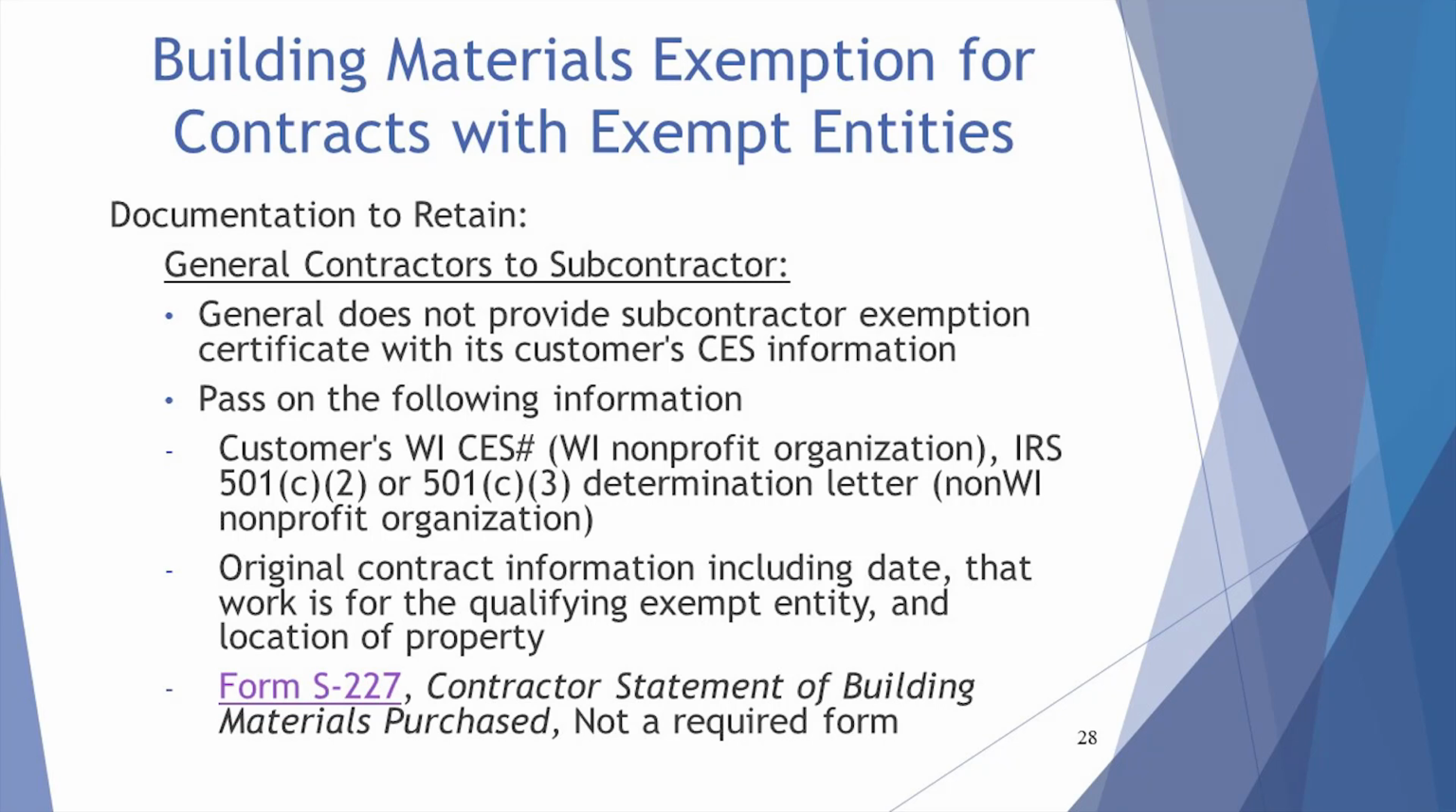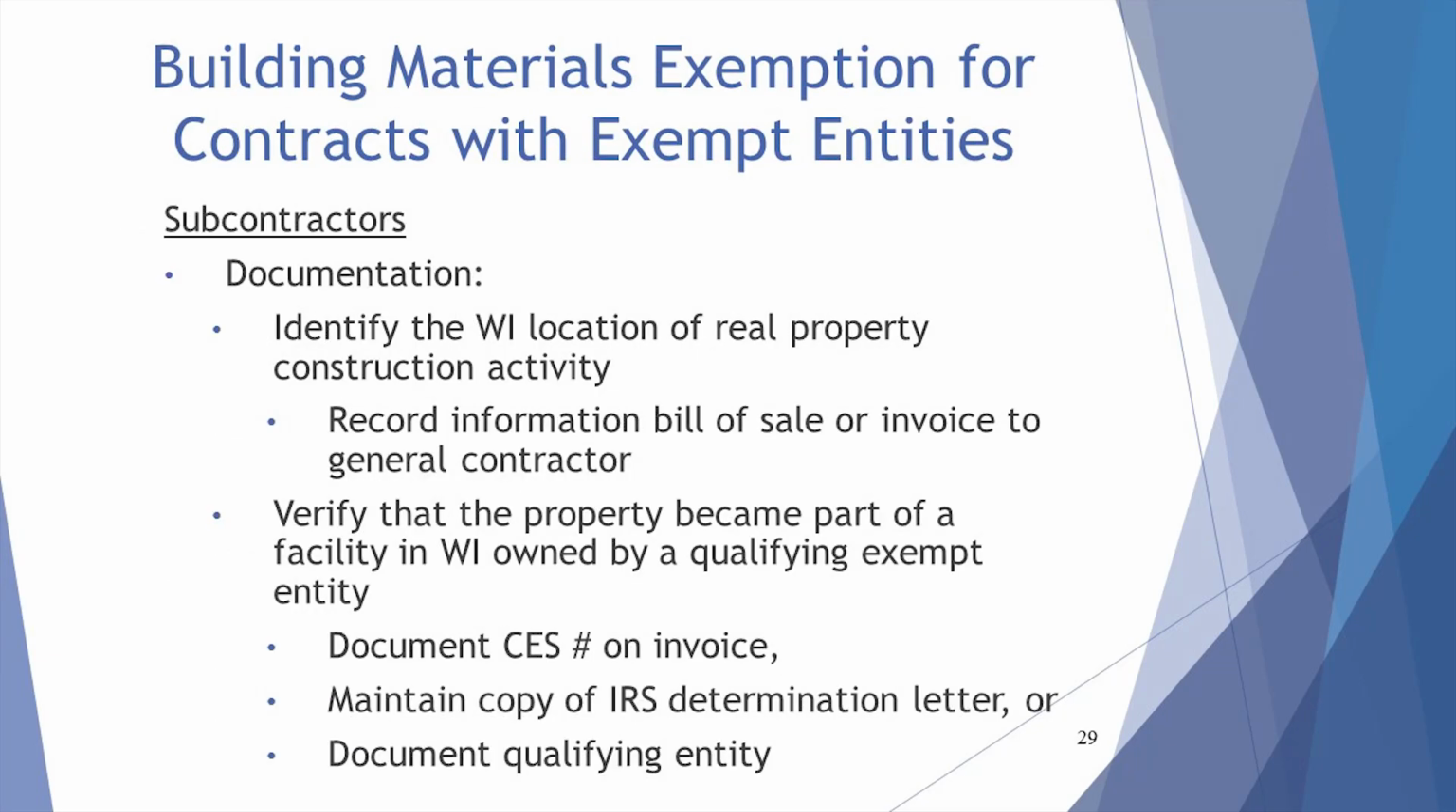That is okay. If a general is using this form to pass on to a subcontractor, the project information portion should be completed, but not the purchasing contractor portion. Just remember, the S-227 form does not have a field to record the date of the original contract, so be sure to add that. Also, attach a copy of the determination letter, if applicable.